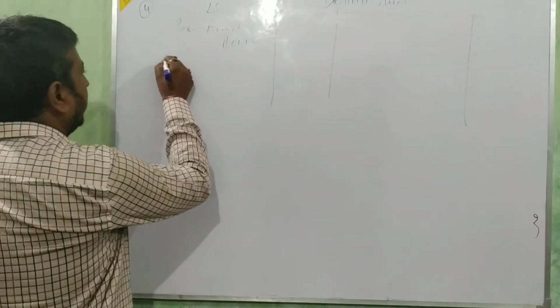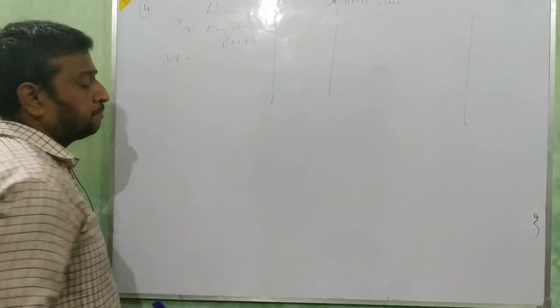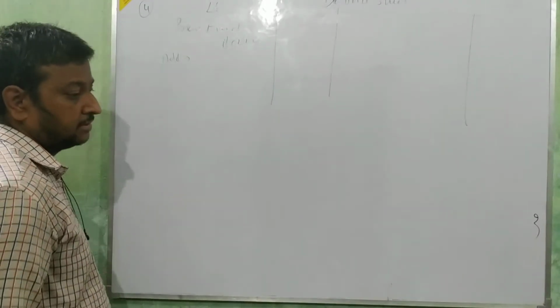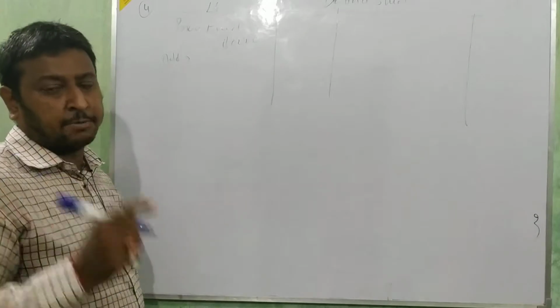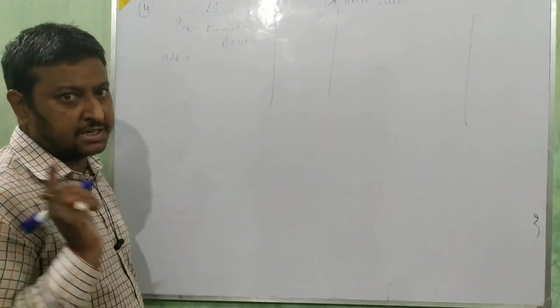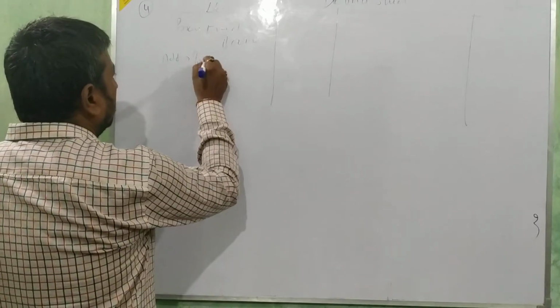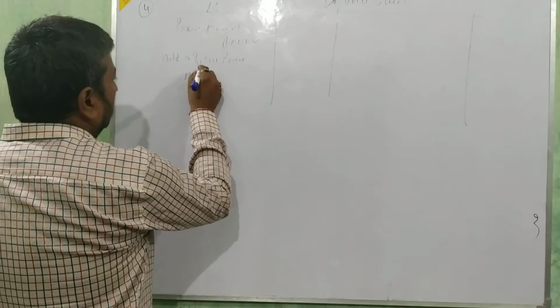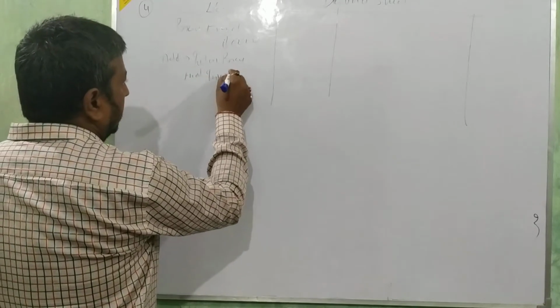Add any type of income received for the prize fund. Next, interest on prize fund investment is income, so add it here.